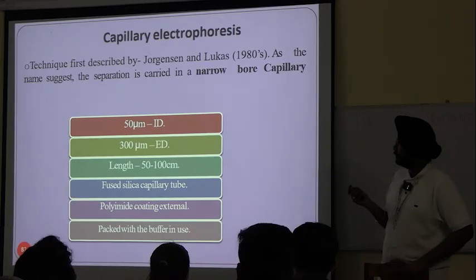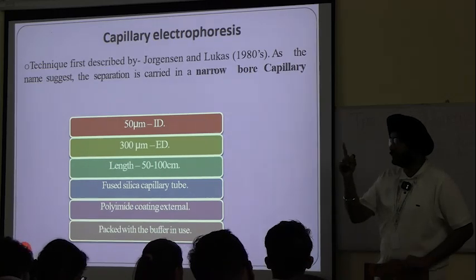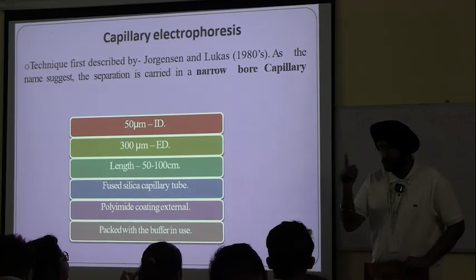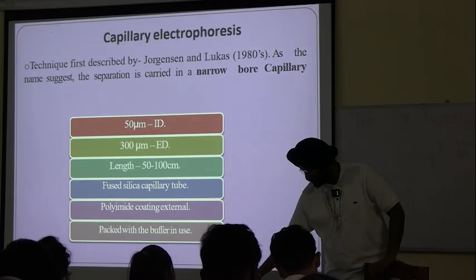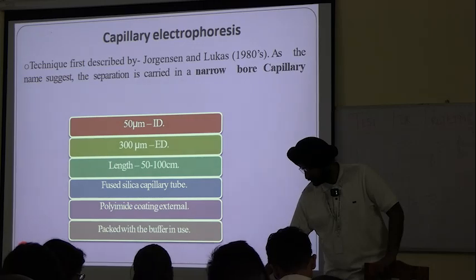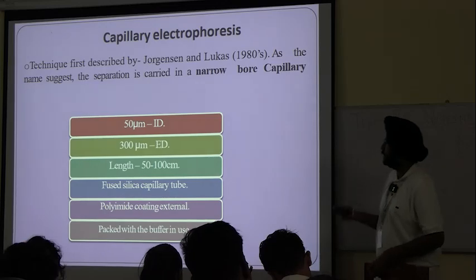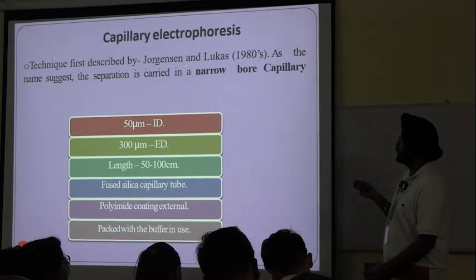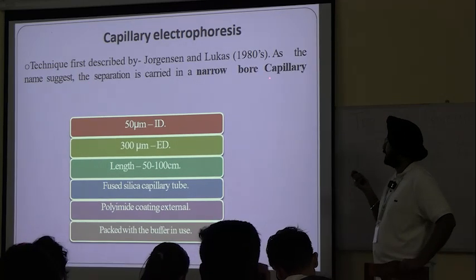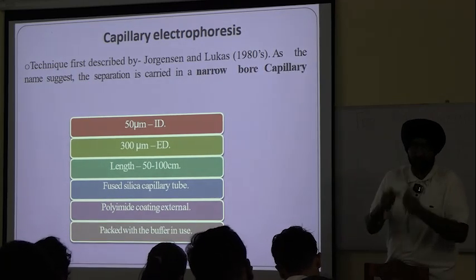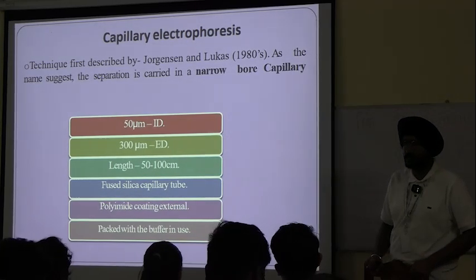The last one. What is written here? Capillary electrophoresis, and it is an example of moving boundary electrophoresis. Technique first described by Jorgensen and Lucas, 1980s. As the name suggests, the separation is carried out in a narrow bore capillary. You must have seen capillaries in the hematology lab, na?